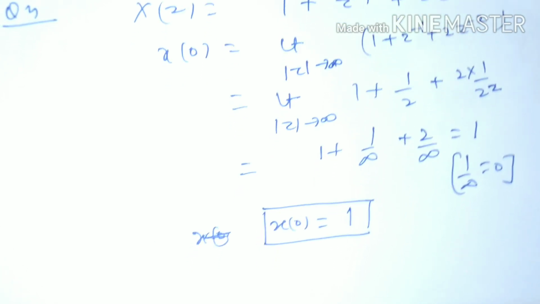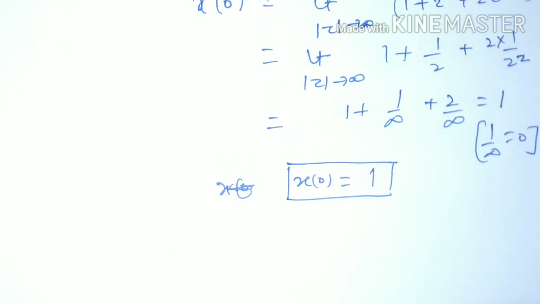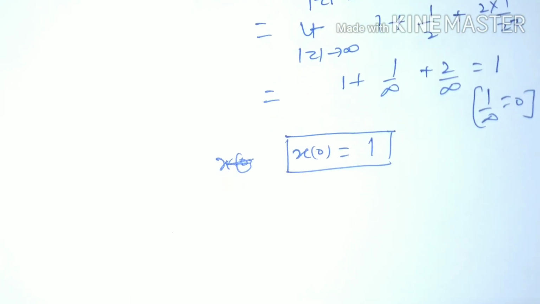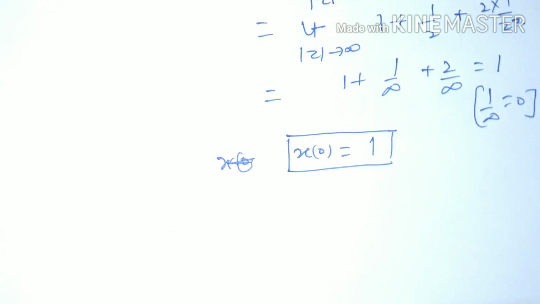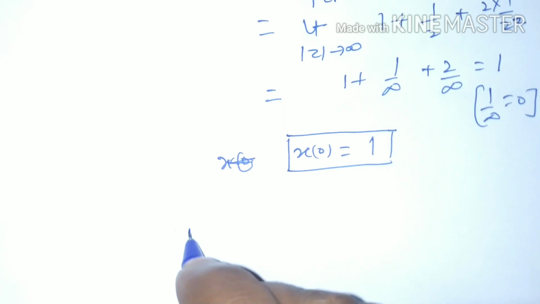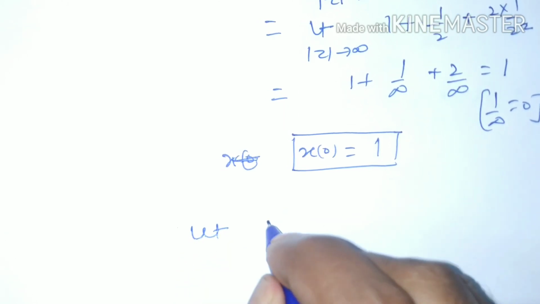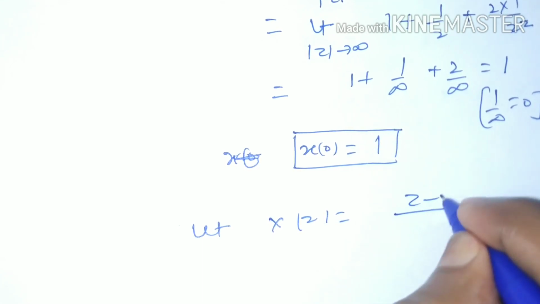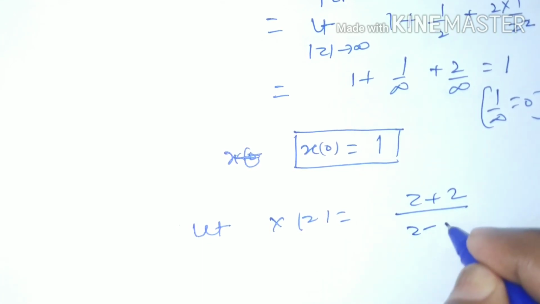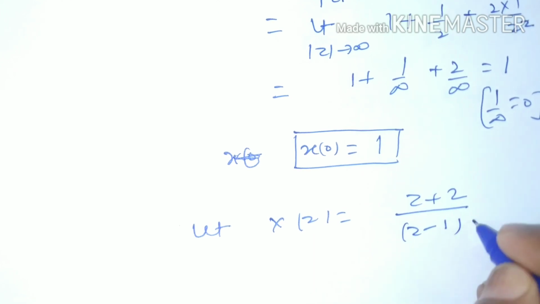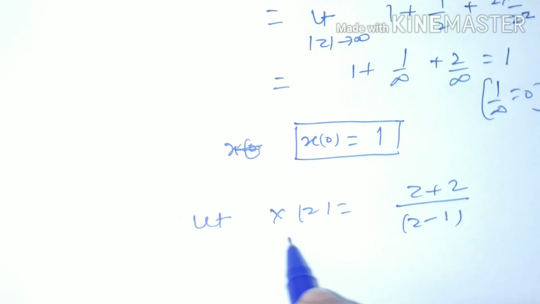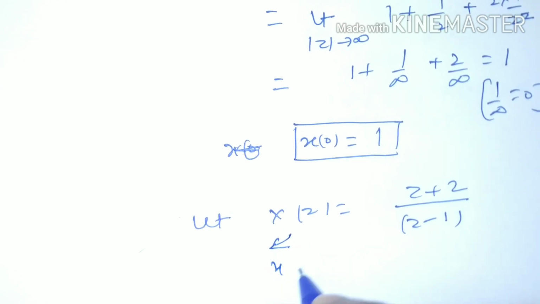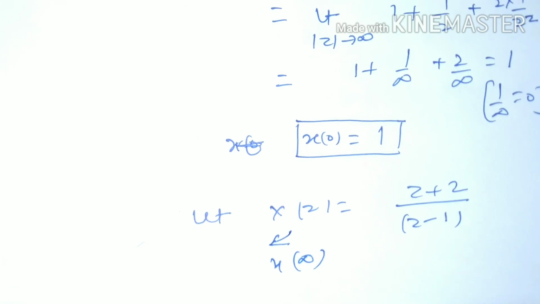Similarly, without taking inverse Z transform we can also find the final value of any signal by the final value theorem. Let X(z) of any signal be z plus 2 by z minus 1, and we have to find the final value of its corresponding signal, that is, we have to find x infinity.